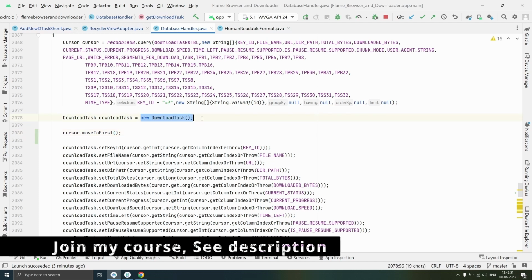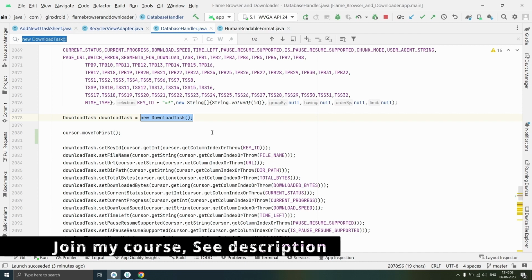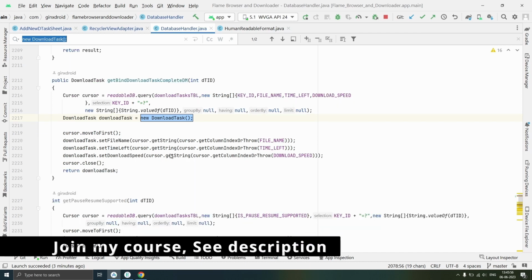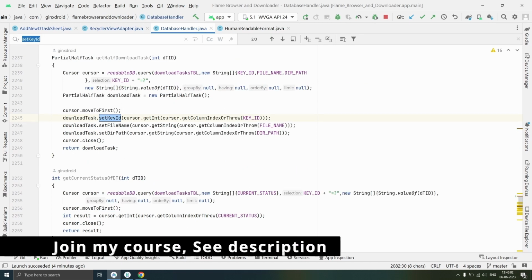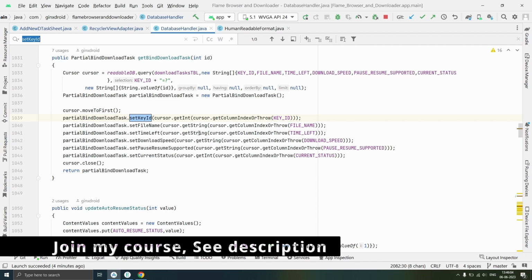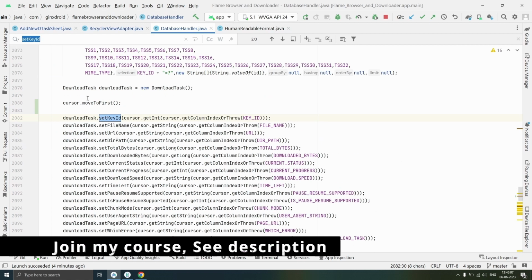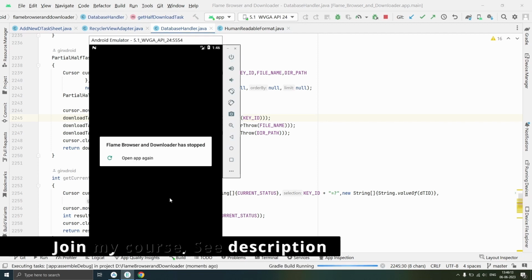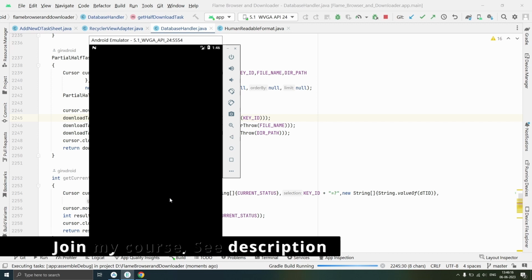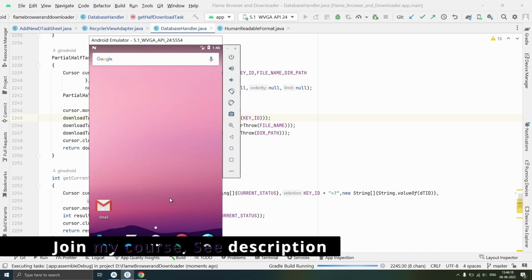So just search for new download task in the database handler and make sure that we are moving cursor. Then search for setKeyID and make sure that before that statement we are moving our cursor. So we are moving. Now run the app one more time and check if pause resume functionality is working or not.